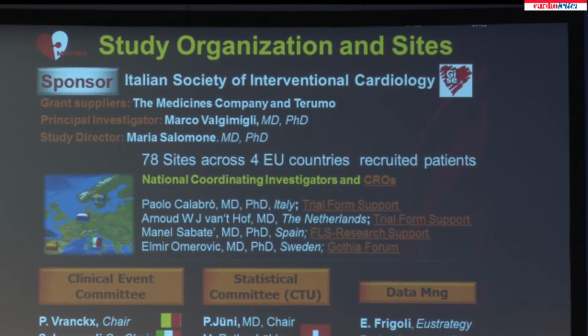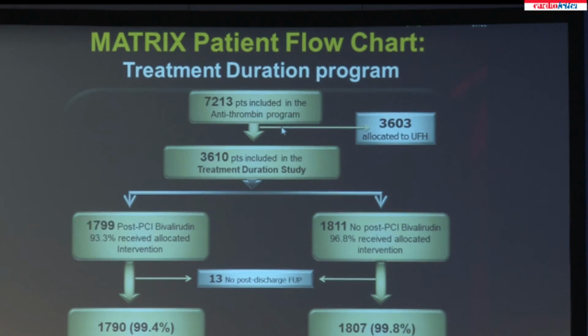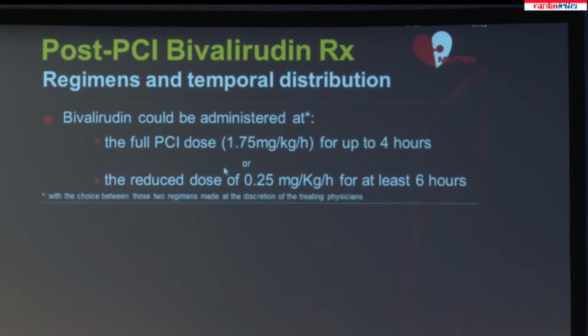Just to make the point that this study was sponsored by GISE, which is a non-profit organization which received grants for the study conduct from The Medicines Company and Terumo. We recruited in the MATRIX antithrombin program 7,213 patients, of whom 3,603 were allocated to unfractionated heparin, so 3,610 patients got randomly allocated into the treatment duration program.